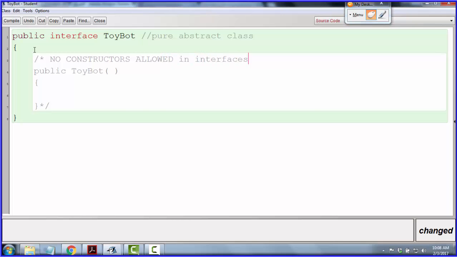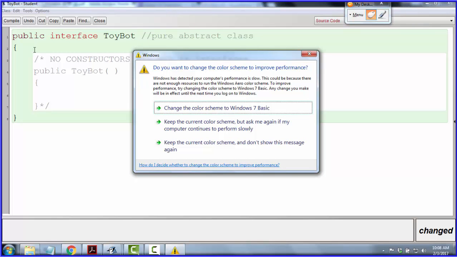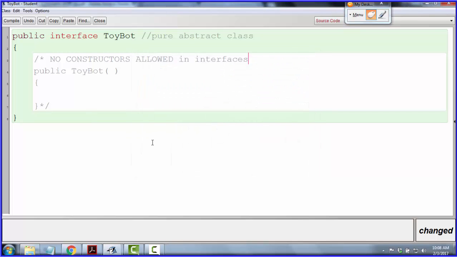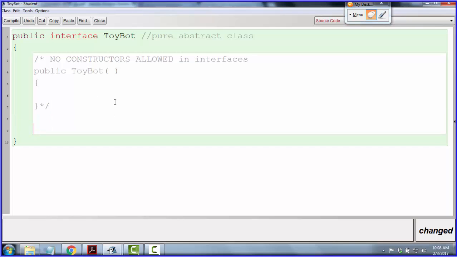Now that's getting back to that pure abstract part of it. Remember the other day when we learned with an abstract class, you've prevented anyone from making objects from it. So this is a pure abstract class. Nobody can make an object from it, and we just take it away right here. There's no constructor even for this class. Now, like I said, constructors, state variables, methods.